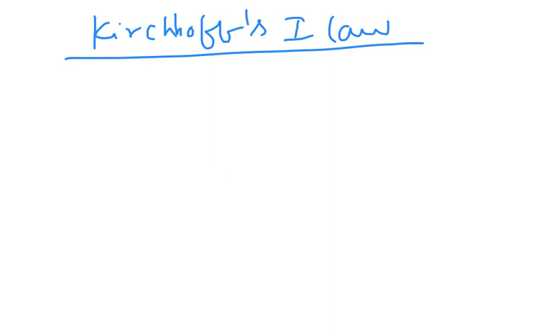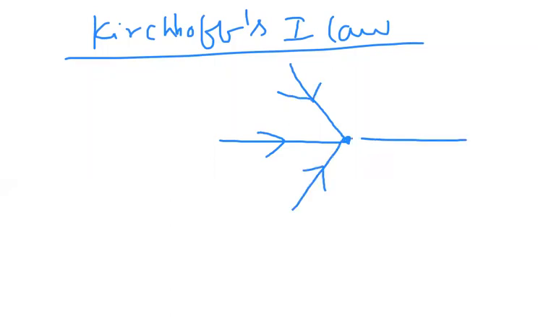Here, I am taking a junction in a circuit. Suppose this is one junction in a closed circuit. Some currents are flowing toward the junction and some currents are flowing away from the junction.